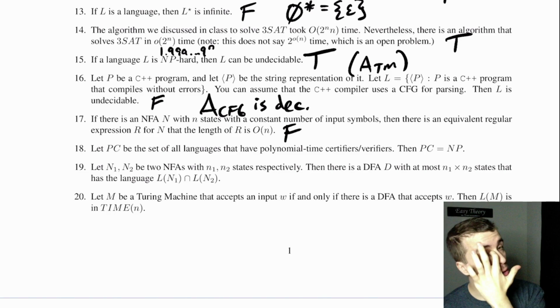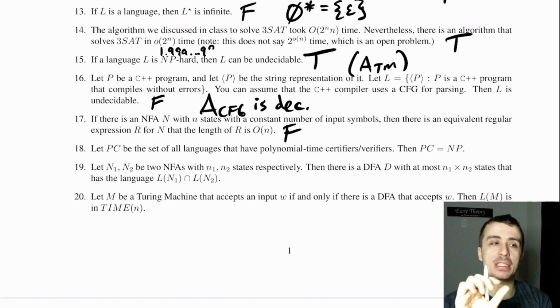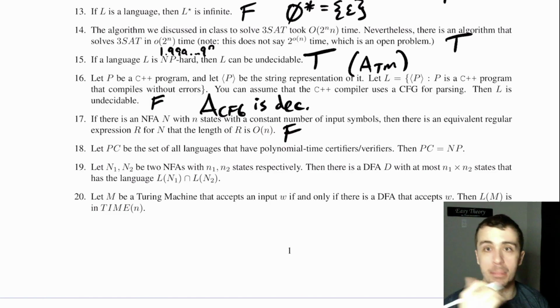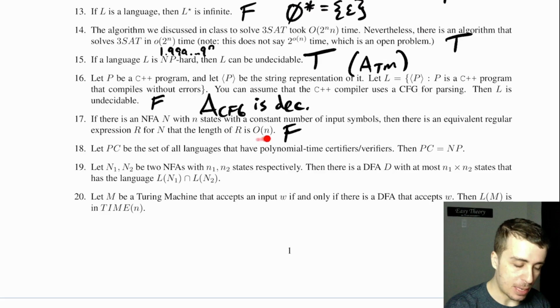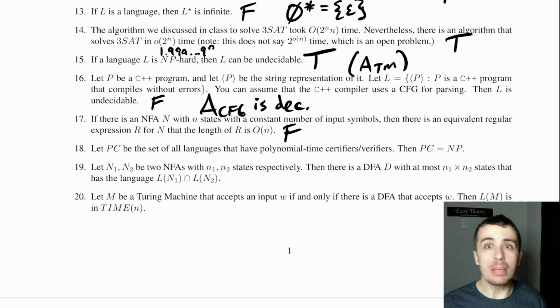So then when you try to rip that state, and this applies to all states, then what happens is the regular expression that you get from the conversion is going to be quadratic in the number of states. So it's not even going to be big O of n, even though it's a constant number of input symbols. But the question really here is there is an equivalent regular expression. So it's not like it has to be done by the GNFA method, but it could really be done, it's just any regular expression for it.